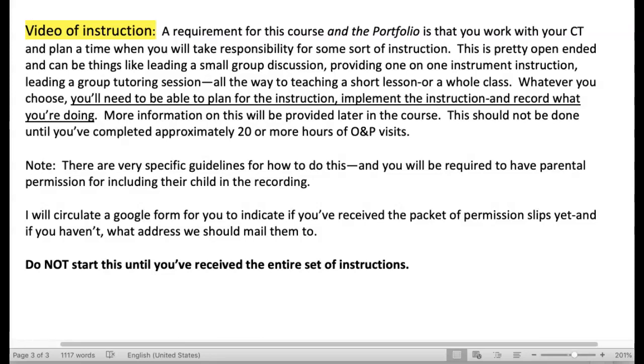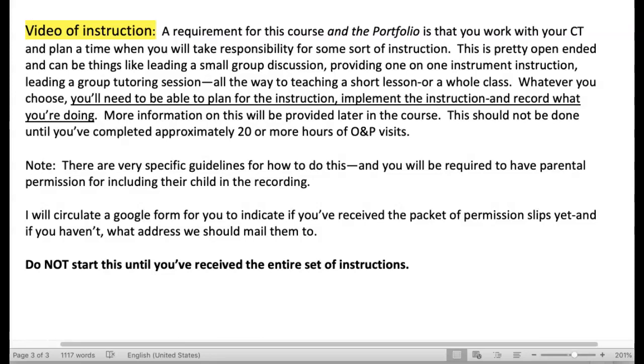By instruction, that does not mean that you have to teach an entire class. So you can do any range of things as long as you're planning some sort of a learning experience or activity with students. This can be one or more students, and that you are actually by yourself doing some sort of instruction. So this should not be when you're team teaching with your cooperating teacher.